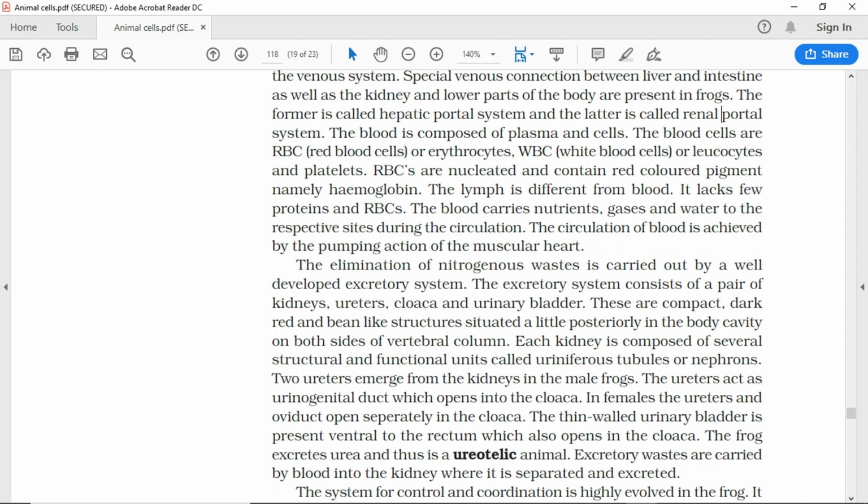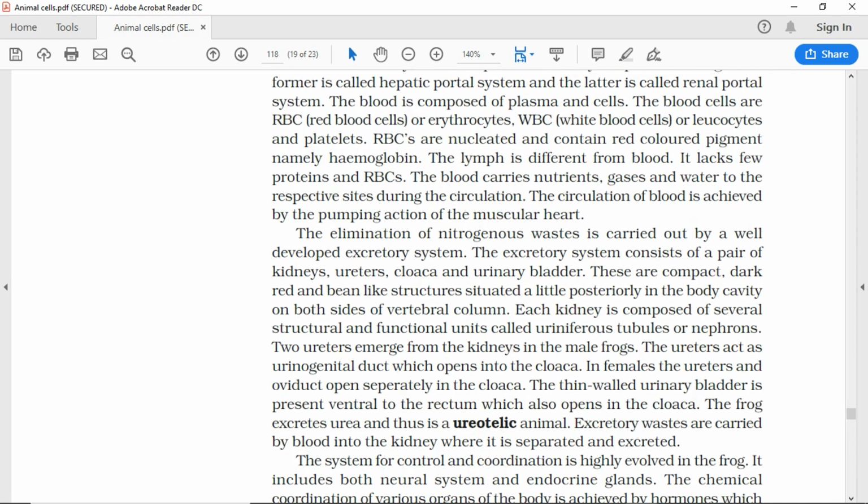The blood is composed of plasma and cells. The blood cells are RBC, red blood cells, or erythrocytes, WBC, white blood cells, or leukocytes, and platelets. RBCs are nucleated and contain red-colored pigment, namely hemoglobin. The lymph is different from blood. It lacks a few proteins and RBCs.